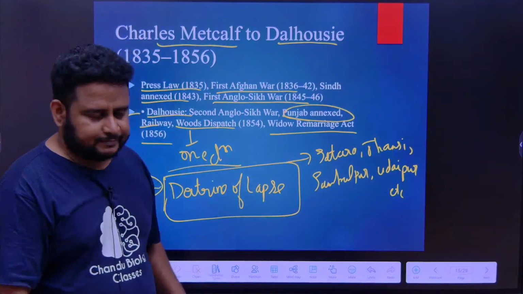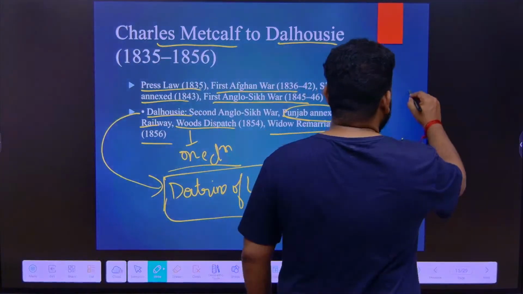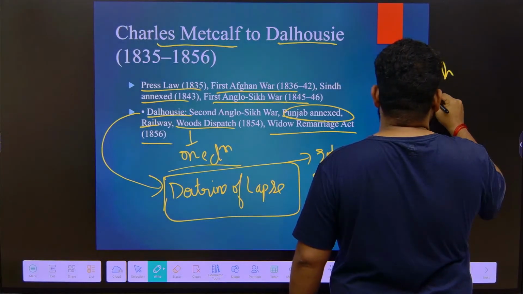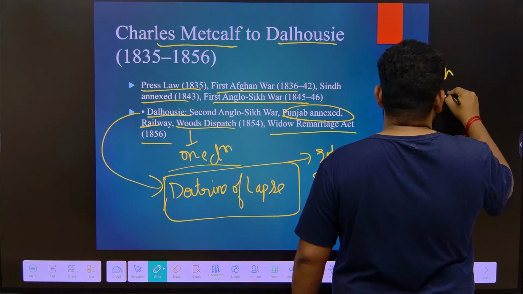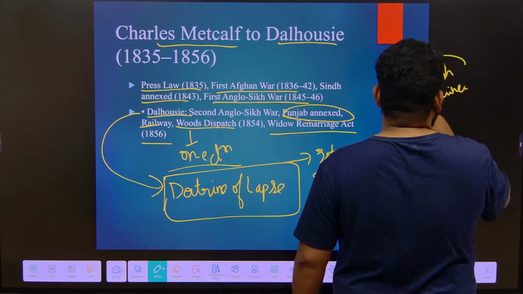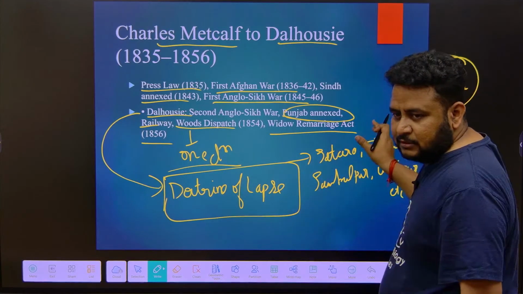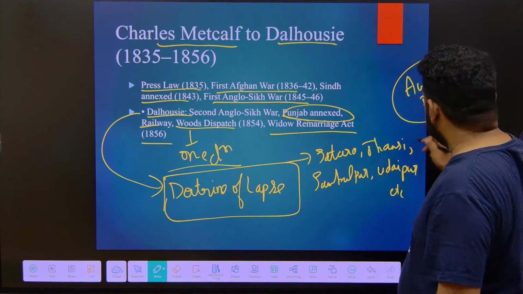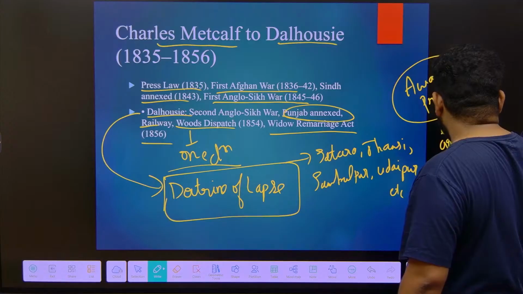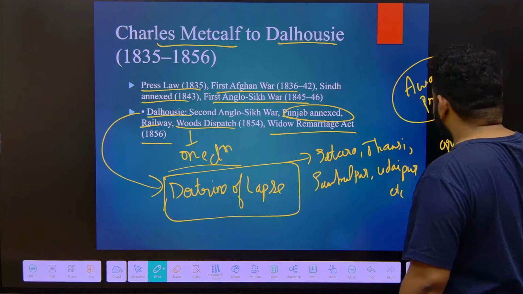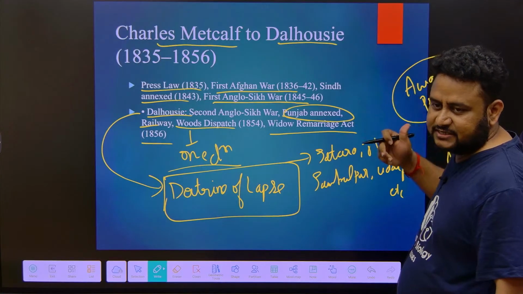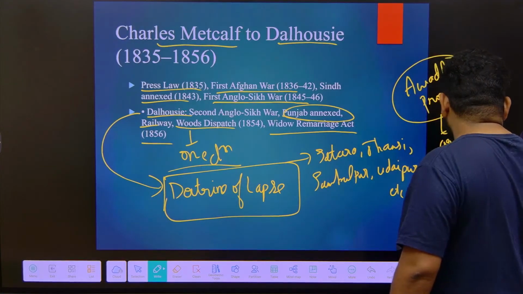But you have to understand there was another kingdom called Awadh. Awadh is the present-day Uttar Pradesh region, Awadh province. This kingdom was annexed by the British on the grounds of what? Here they could not apply doctrine of lapse, but they applied some other thing and got this kingdom on the grounds of misgovernance.